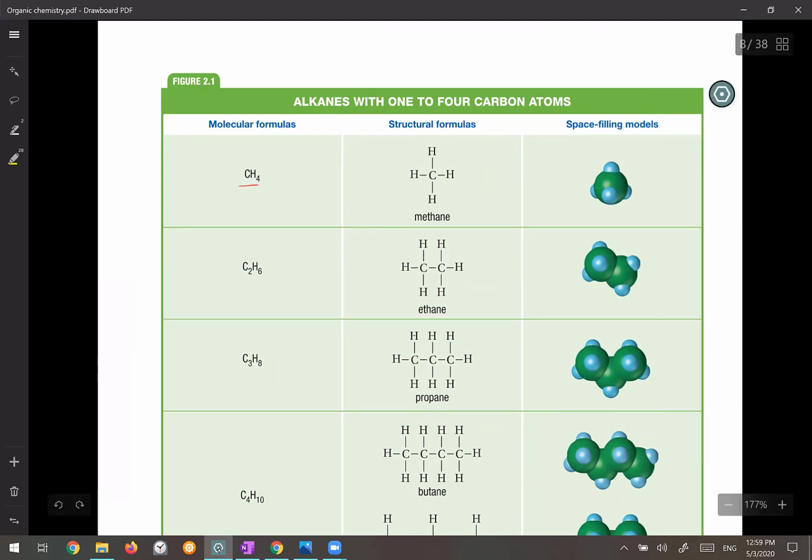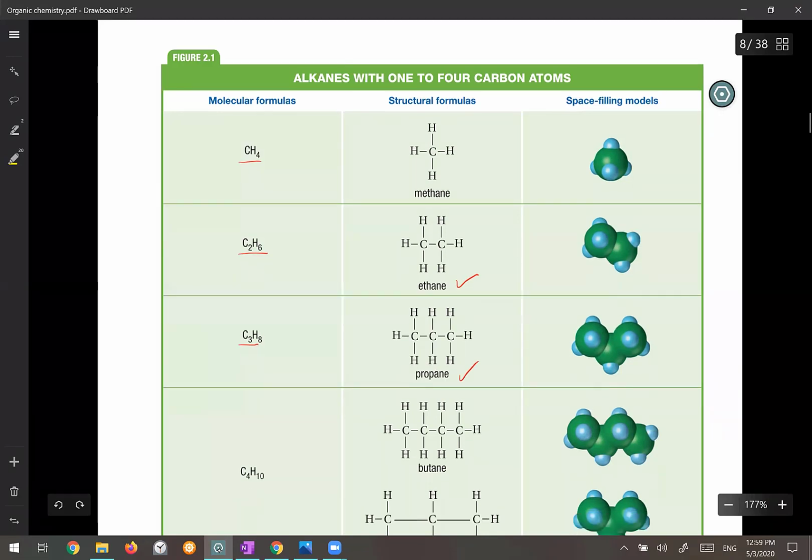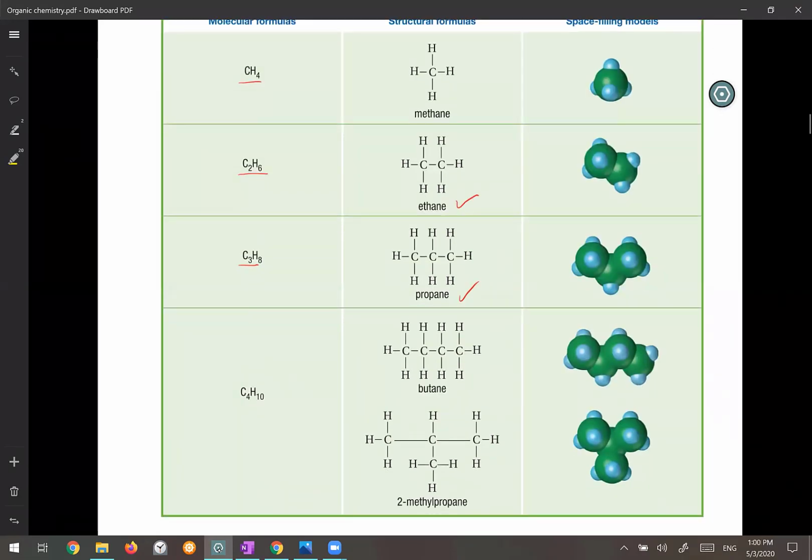So the first one is CH4, methane, C2H6 is ethane, C3H8 is propane. But look at the C4H10. If you remember, we said we can have different arrangement of the atoms.